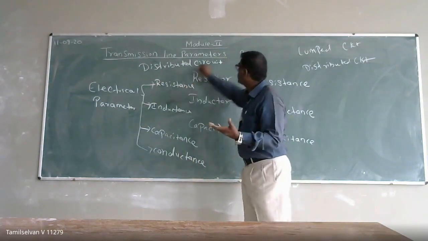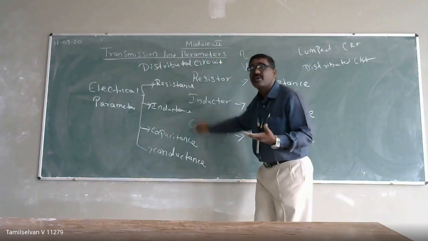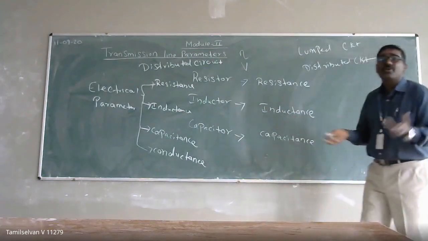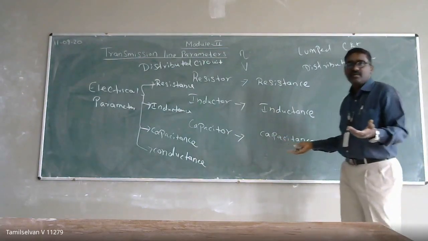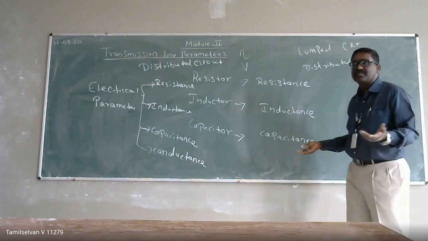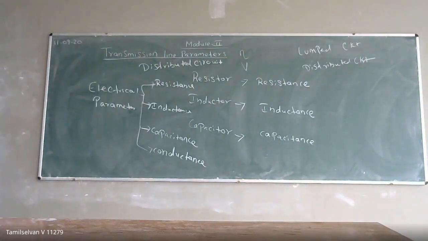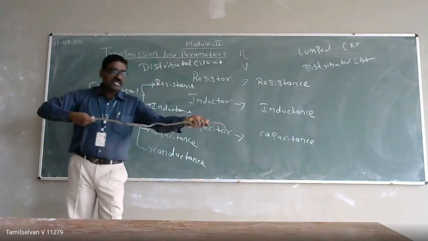So this you can call a transmission line parameter, or a transmission line constant. It will be distributed throughout your transmission line. It will be present throughout your transmission line. Suppose this is my transmission line conductor.